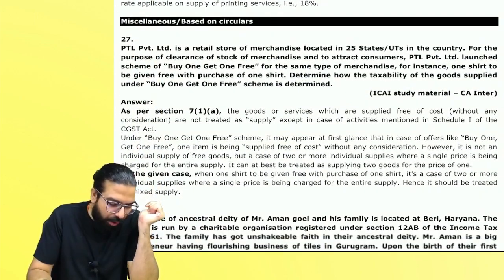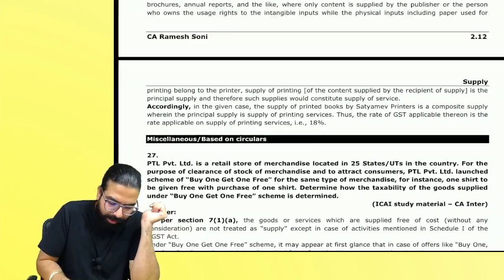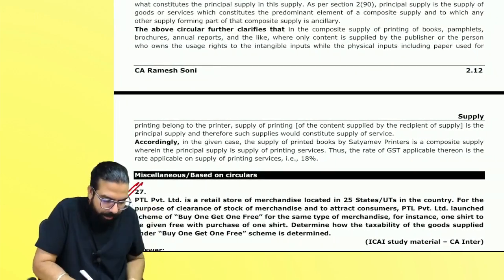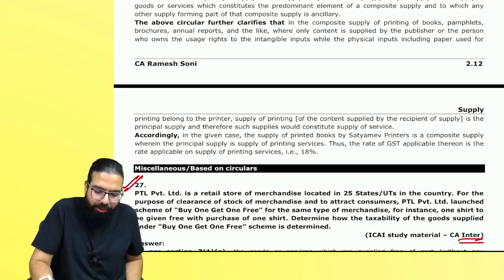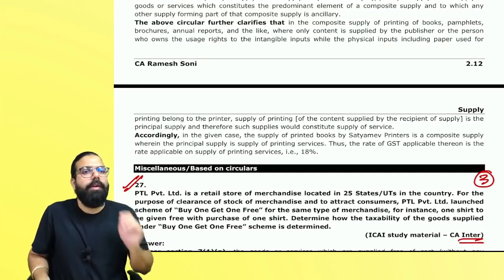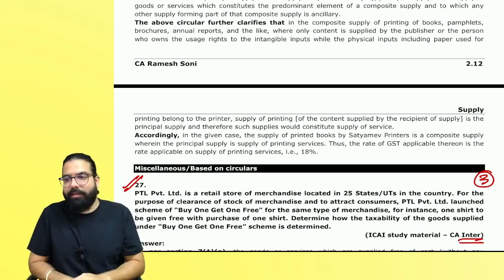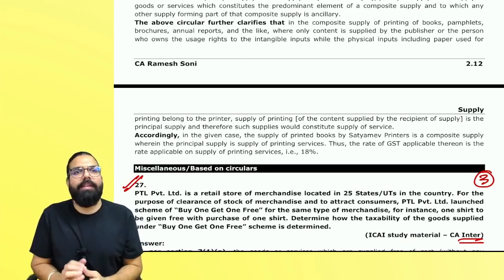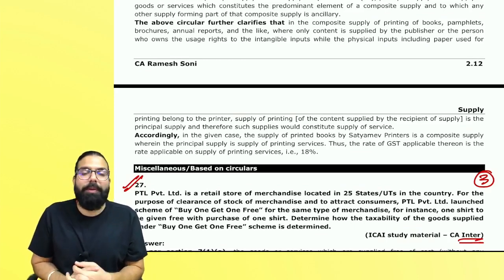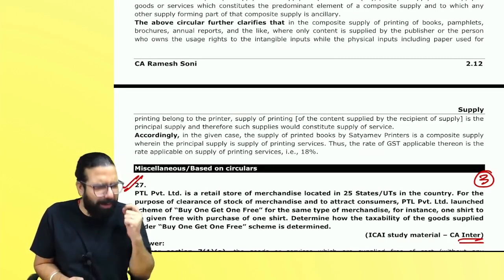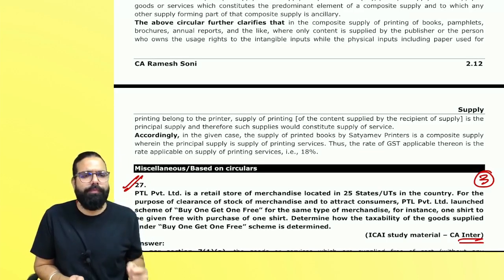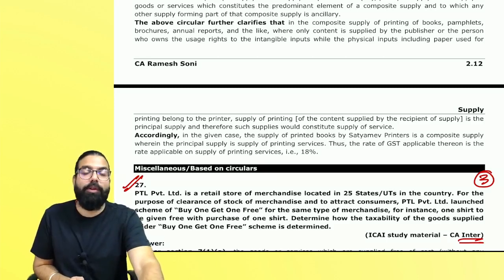Next, if you come down over here, can you see the question? It is a CA Inter question for 3 marks. Let me see what you write. Are you able to write to CA Inter standard or not? At least start writing. Let's see. 3 minutes. People sitting at home, please pause the video and start writing. It is very, very important to write.